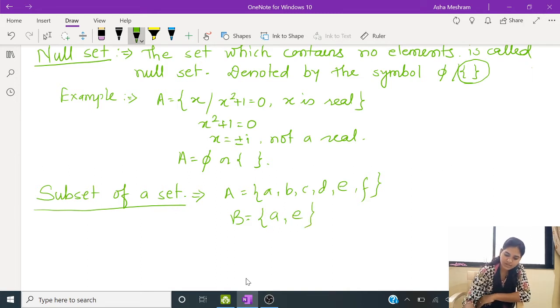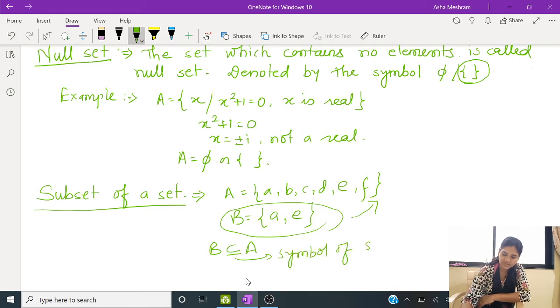So here you can see all the elements of B are there in A. So here we can write that B is a subset of A. This is the symbol of subset. So this is the definition of subset of a set.